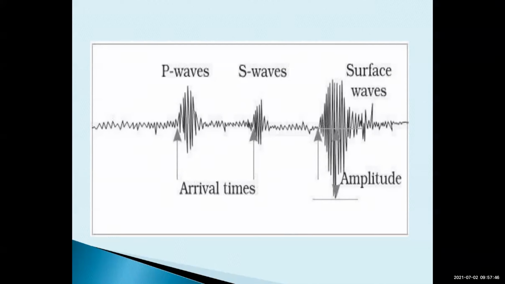So the P wave can travel anywhere: liquid, solid, and gas. P wave can travel in all three states. What are the three states? Liquid, solid, and gaseous. P wave can travel through all of them, but S wave travels only in the solid part, and L wave also travels only in the solid part. The direction of the P wave diverts in the liquid form.